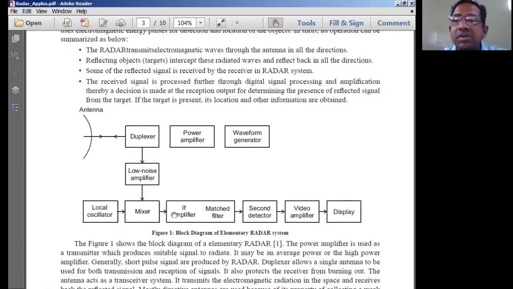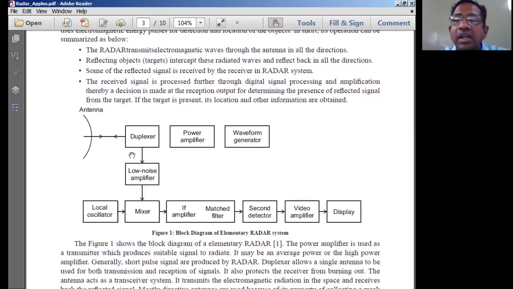What is a transceiver? It works as a transmitter as well as a receiver simultaneously. So because of this duplexer, the entire system works like a transceiver. Therefore, the radar system put together can be called a transceiver.